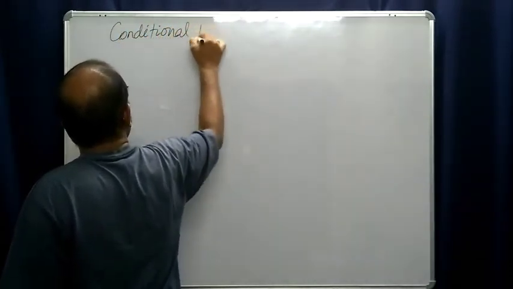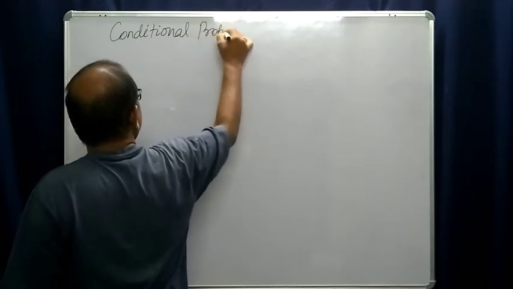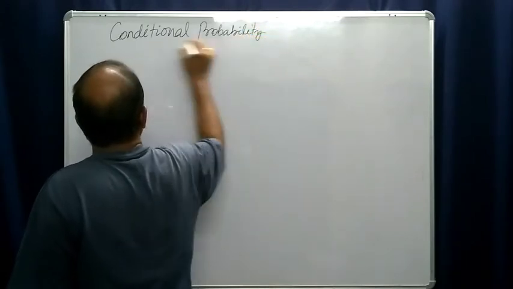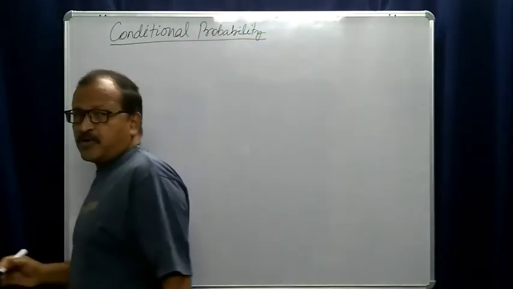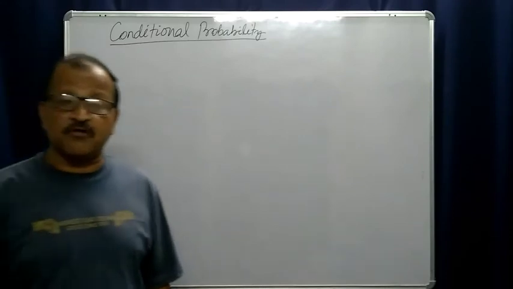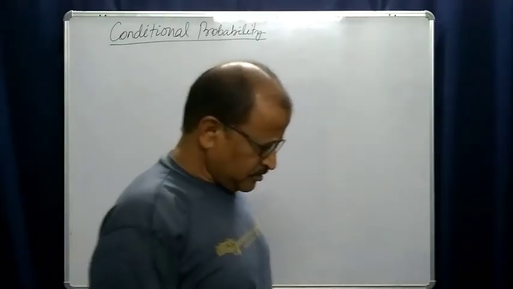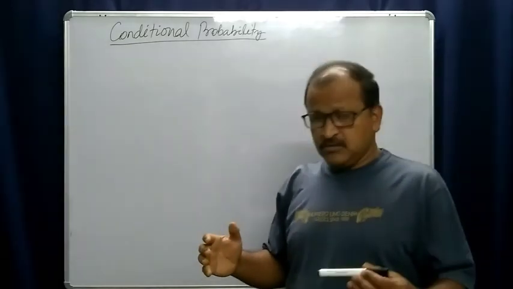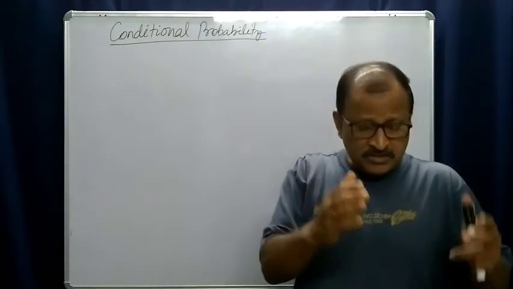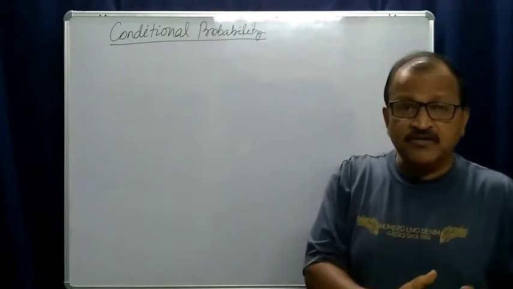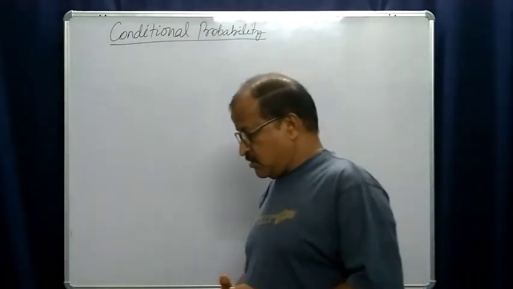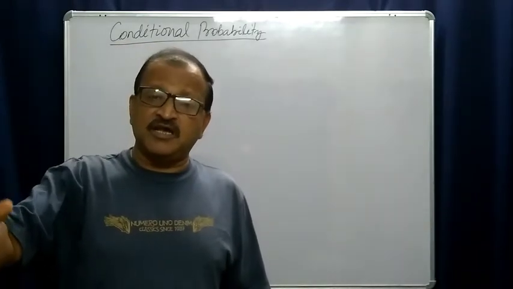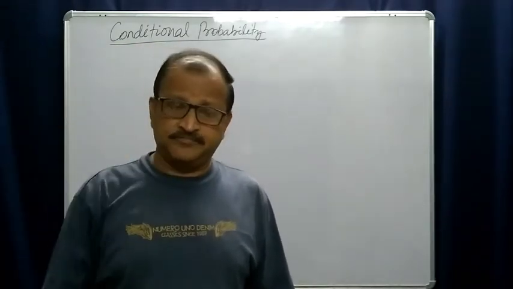Conditional probability. What is a conditional probability? That means, what is the probability of occurrence of one event under the condition that some other event has already occurred.